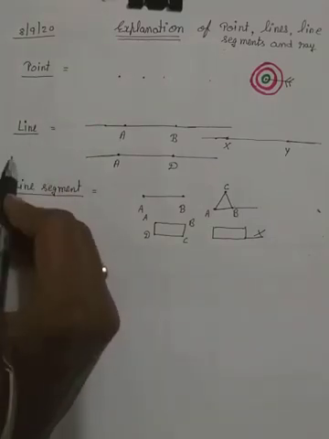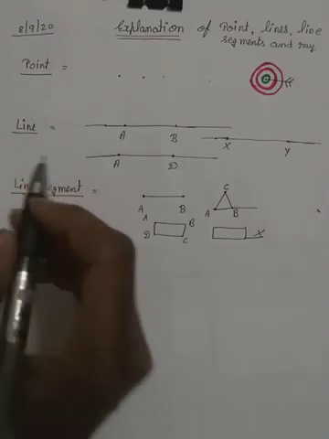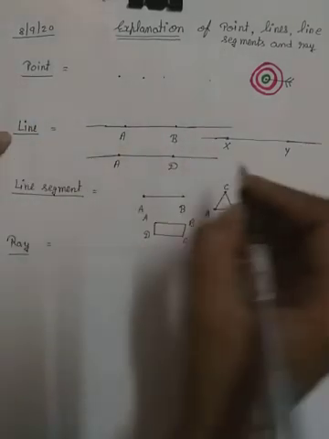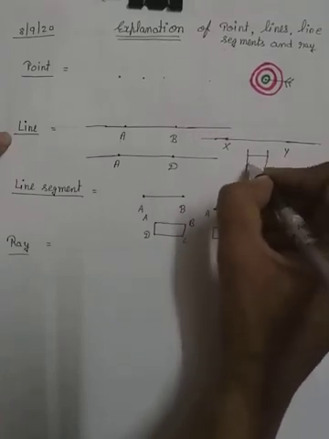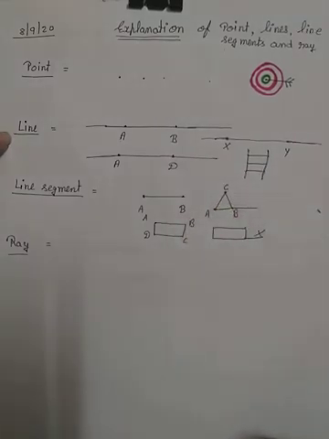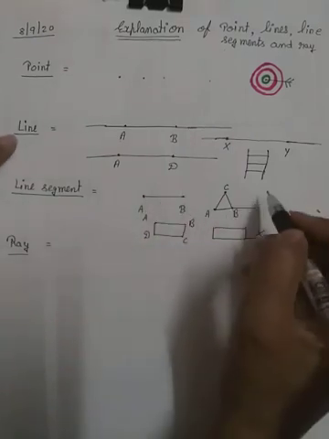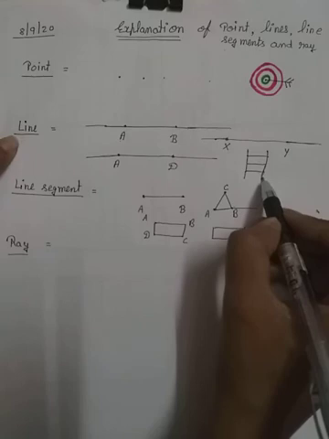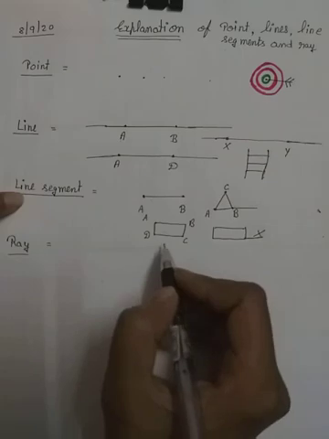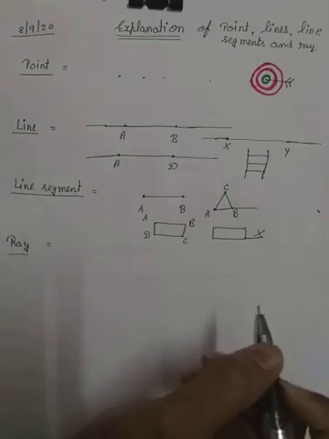And in line we have an example like a railway track. In a railway track, lines extend more and more. So we don't have an end point of a railway track. रेलवे ट्रैक का कोई भी एंड पॉइंट नहीं होता. ठीक है. So railway track is an example of line. And line segment के examples बहुत से हैं, like we have rectangle, triangle, square, length of pen, length of pencils.